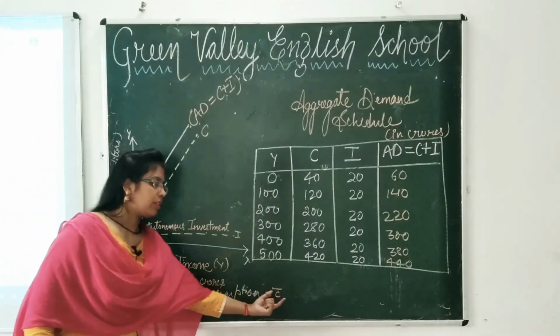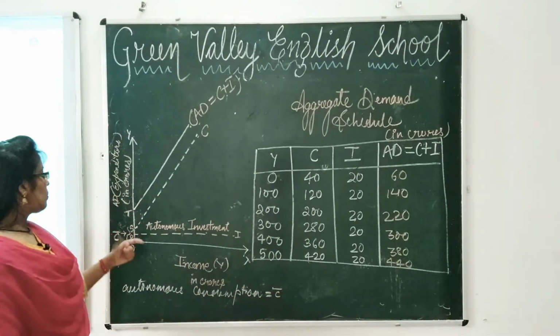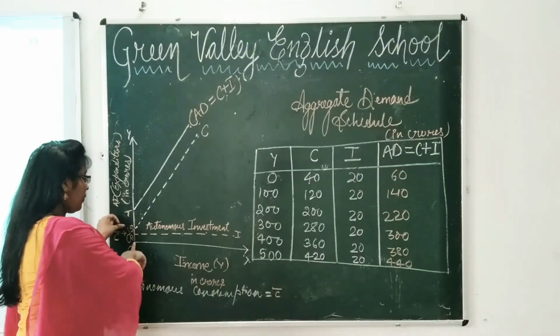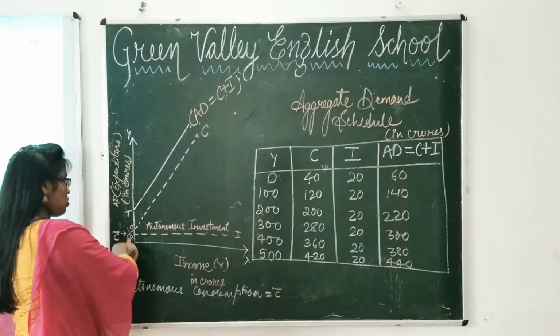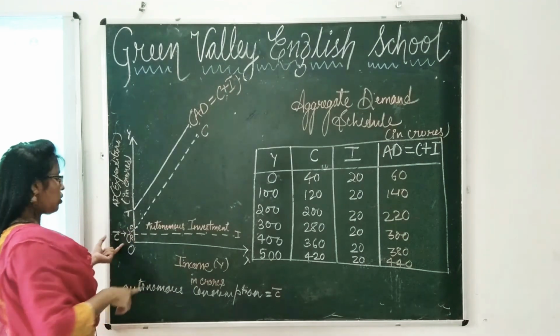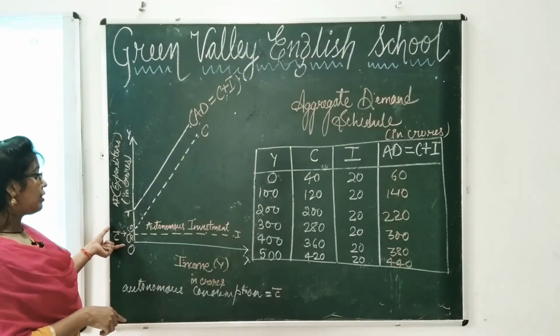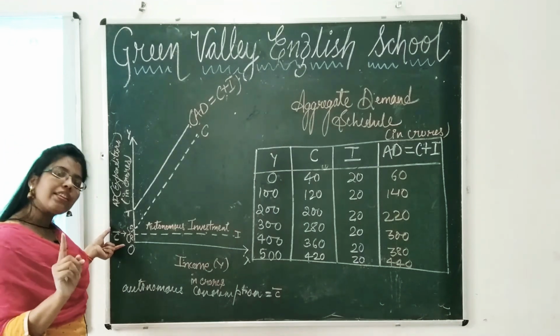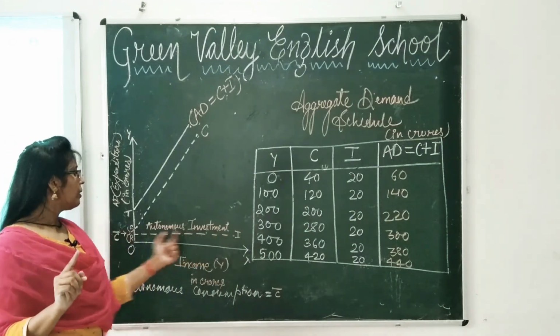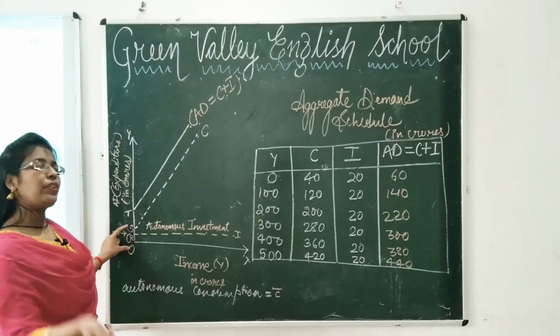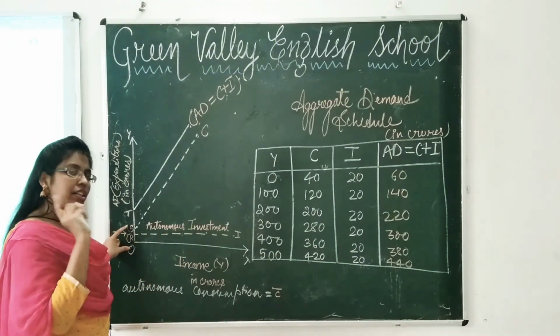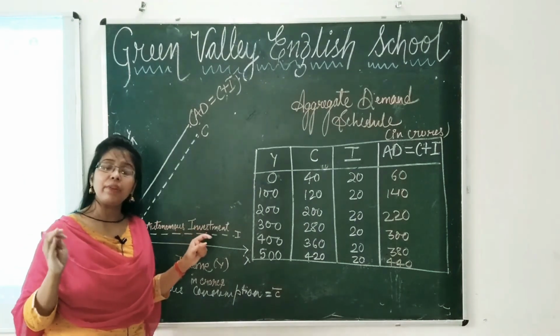Do not get confused with this. What is bar C? That is autonomous consumption. This shows that when income was 0, still consumption was there, being 40. So this point O to F shows autonomous consumption. And this shows autonomous investment. Autonomous consumption means when income was 0, still consumption was there. This consumption can take place out of